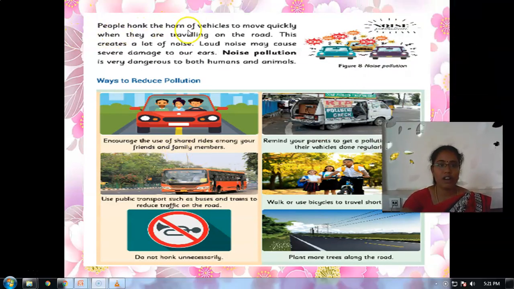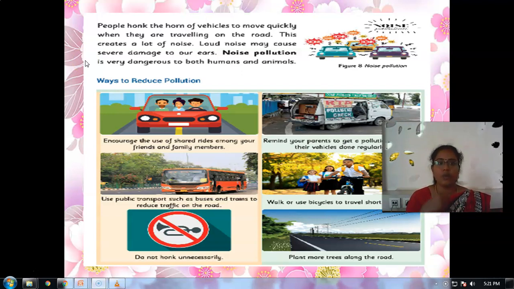People honk the horn of vehicles to move quickly when they are traveling on the road. This creates a lot of noise. Loud noise may cause severe damage to our ears. Noise pollution is very dangerous to both humans and animals. Yes, before, we saw air pollution. After air pollution, lots of vehicles make noise pollution.